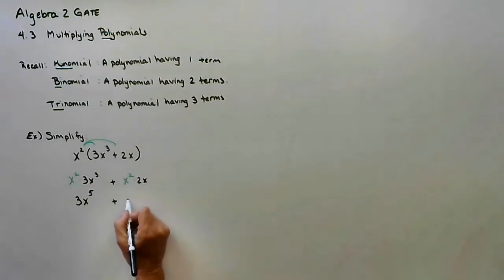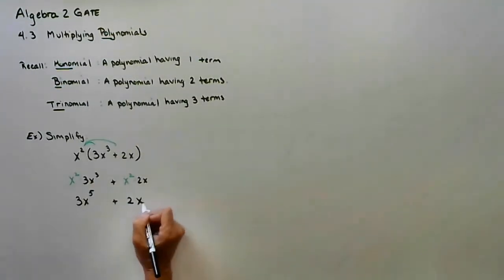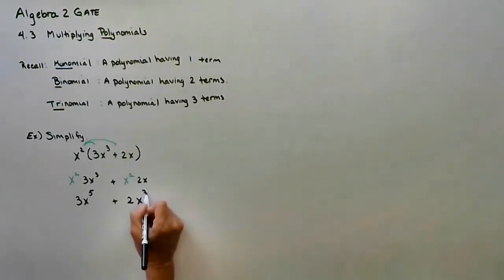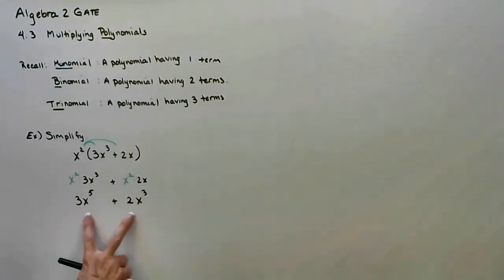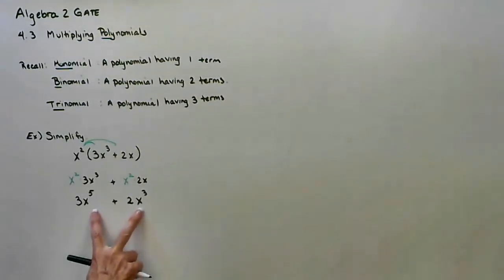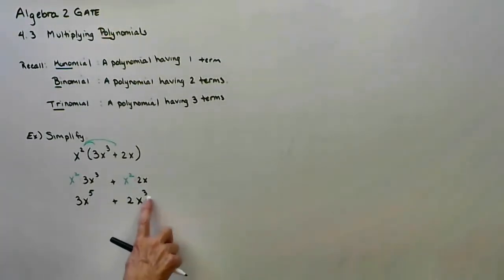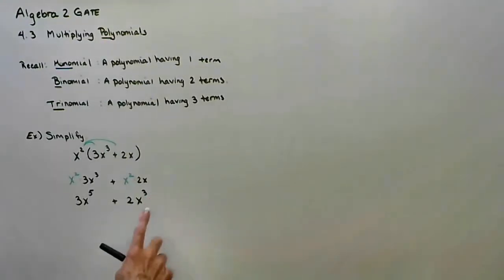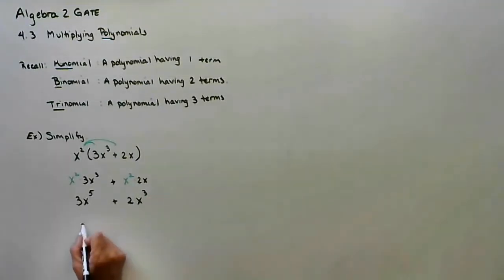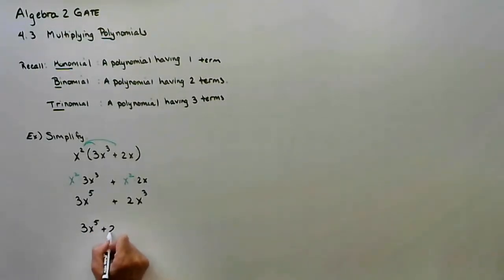Multiply the coefficients, 2. Since the bases are the same, we add exponents. Now I have two terms. They are not like terms because the degrees of the x's are different. So since this is an x to the 5th degree and this is an x to the 3rd degree, they're different, so we are finished. And it is proper to put them in descending order by degree.